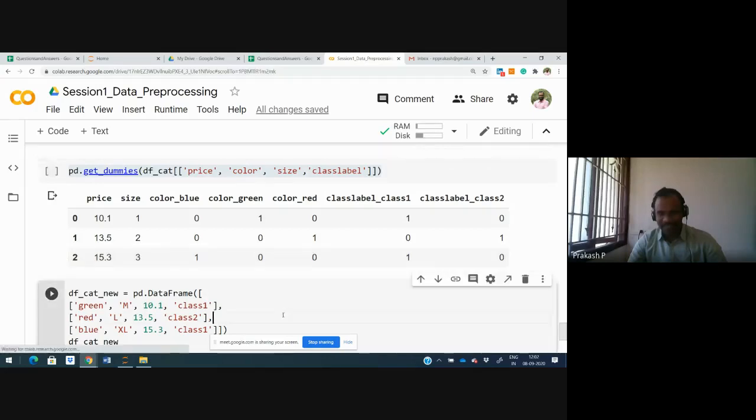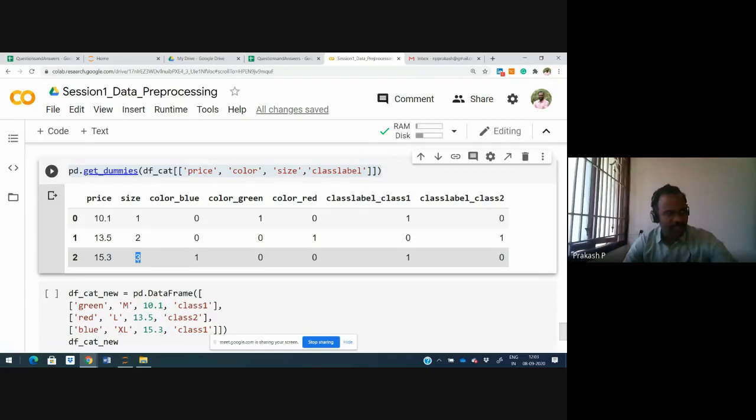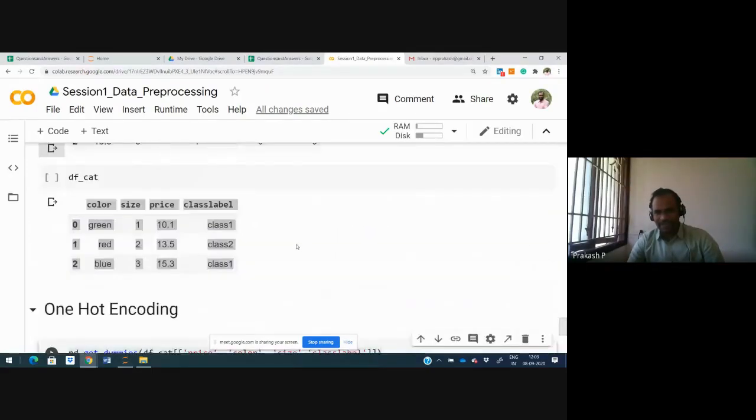You understand the issue I mentioned with label encoding? If you do label encoding, it may assign 1, 2, 3 randomly. The problem is that the one with number 3 gets the highest priority with respect to the machine learning model. Look at the class label. What are the two different class labels?